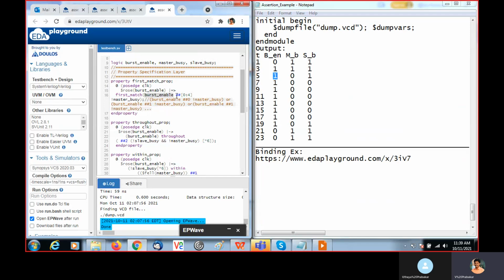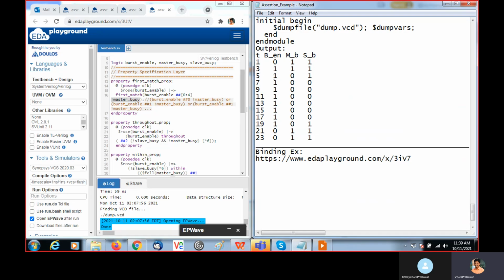When it is 0 to 4, from here 0 to 4, this is 0, 1, 2, 3, 4. 4 cycles of not of master busy. Okay, not of master busy happens for 0 to 4 clock cycles. Okay, during that burst enable is 1.